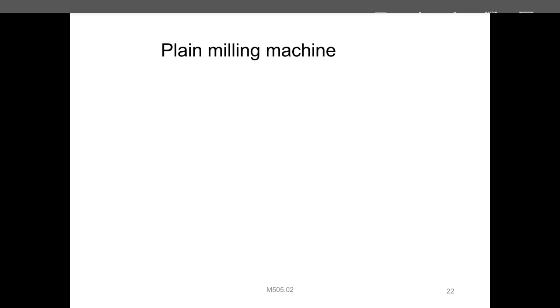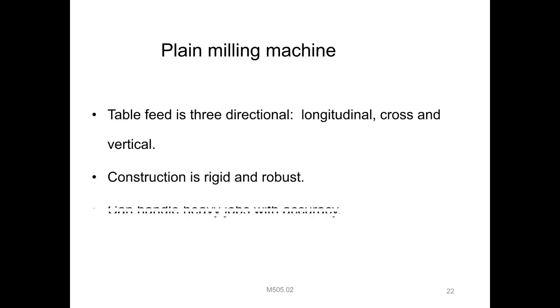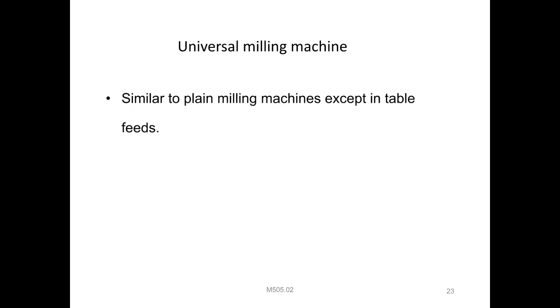Next, the table feeds in three directions, right? The construction is rigid and robust, can handle heavy jobs, and accuracy is also important. Then next, studying the universal milling machine, it is similar to the plain milling machine, except for the table feed: the work table can be swiveled in the horizontal plane and fed at an angle to the spindle. So we have one more method.